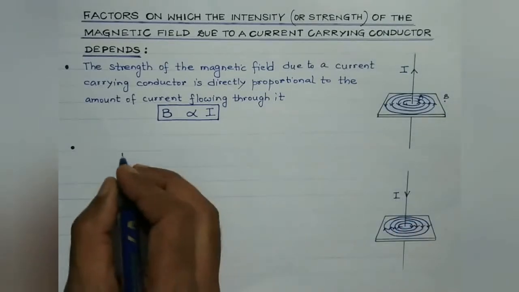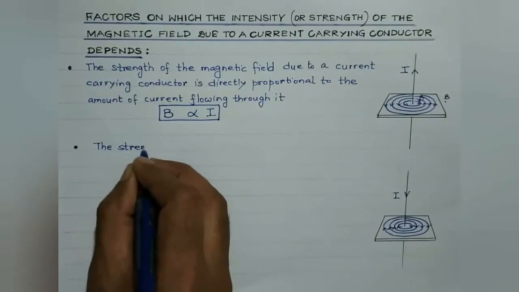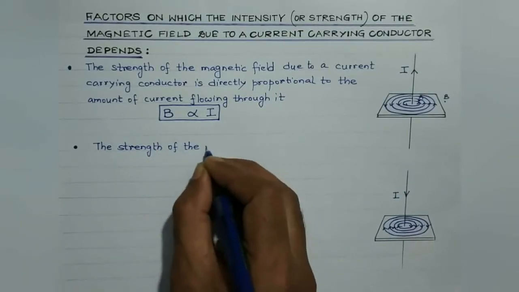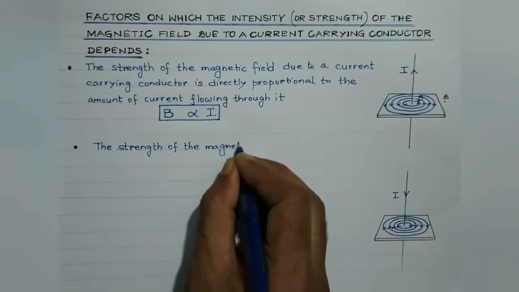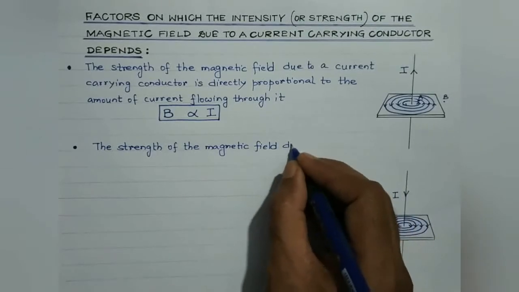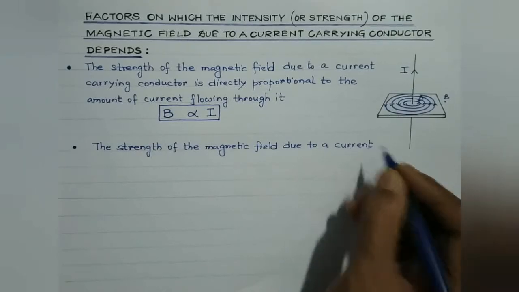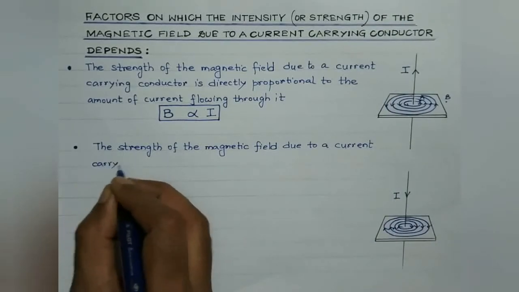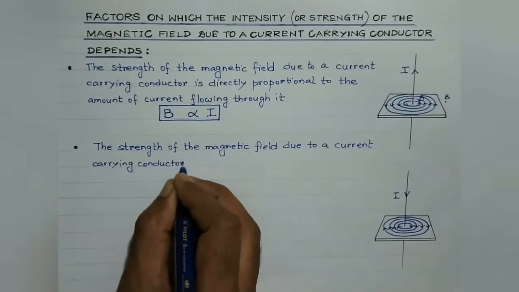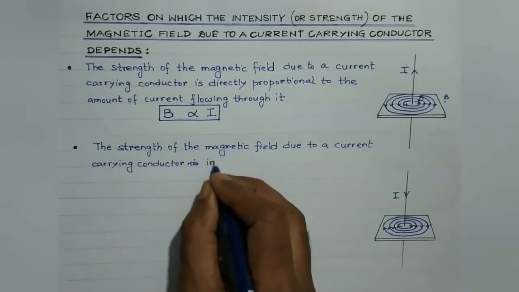So basically the second point is the strength of the magnetic field due to a current carrying conductor is inversely proportional.